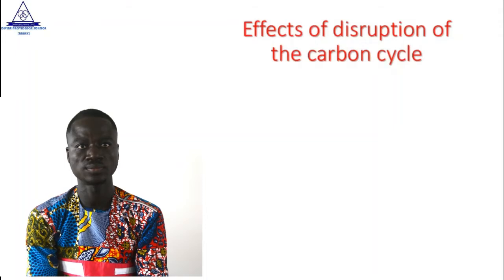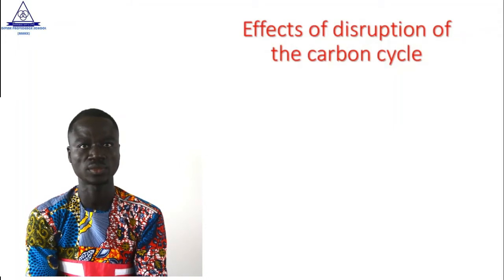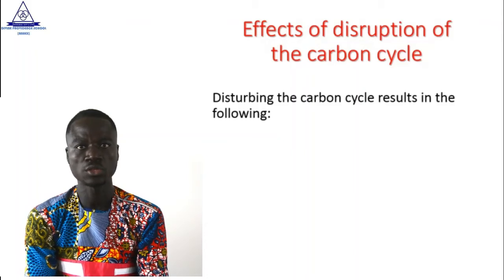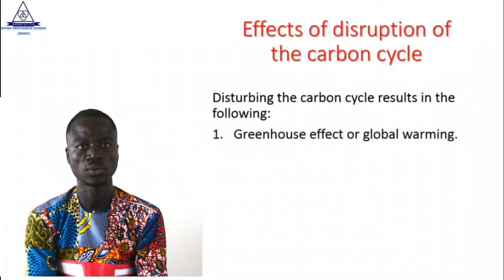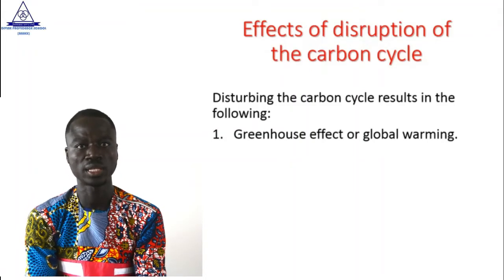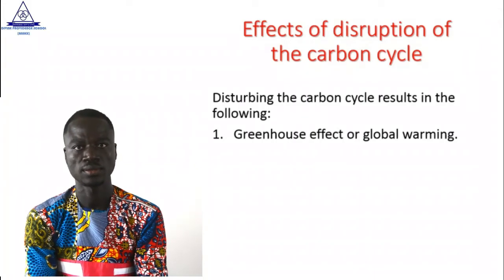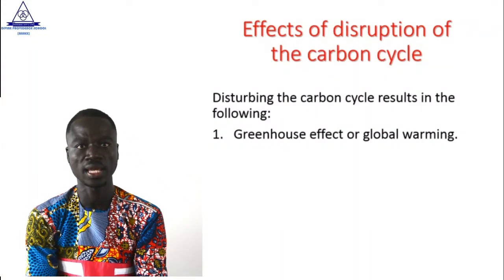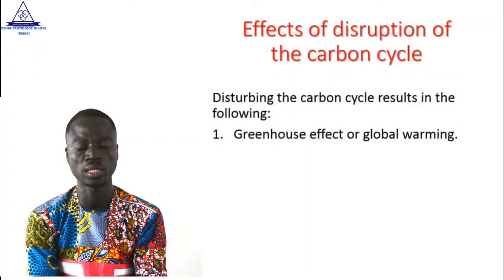Let us see some effects. That is the negative effect of disruption of the carbon cycle. Disturbing the carbon cycle results in the following. 1. Greenhouse effect or global warming. This term will be treated in our subsequent lesson, or there will be a follow-up of this. That is the greenhouse effect or global warming.